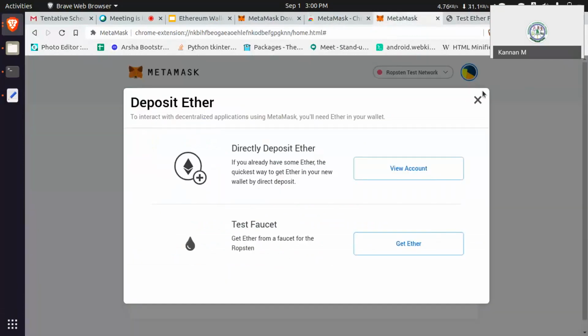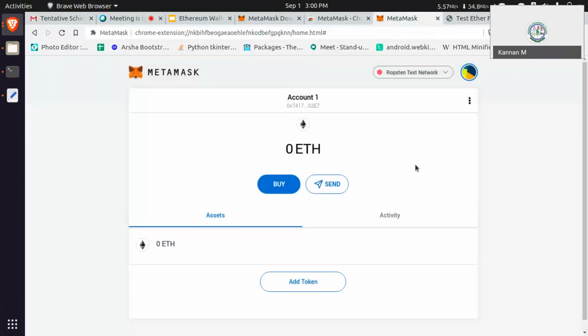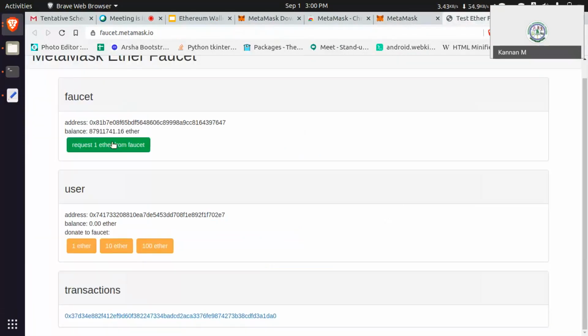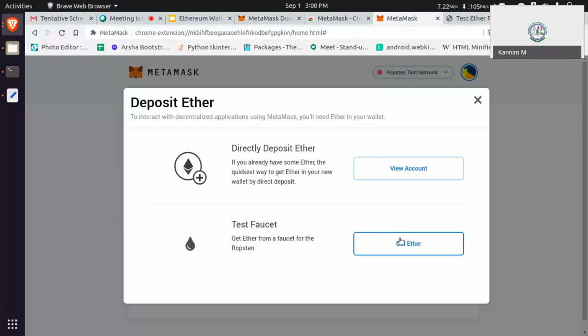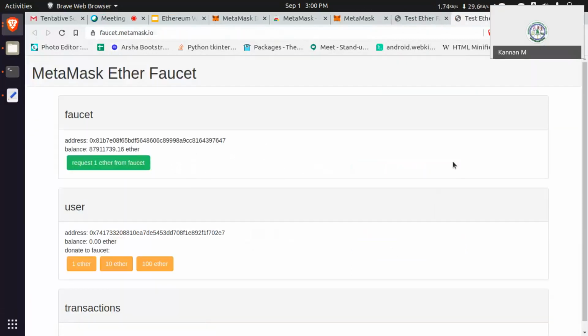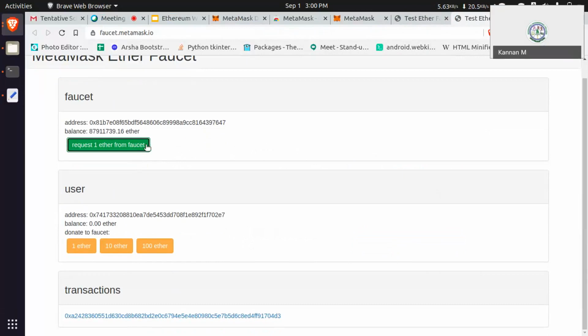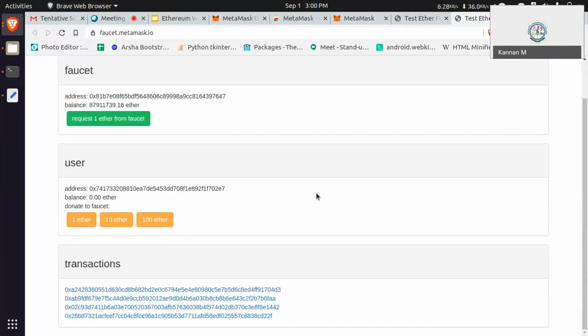We'll see if anyone is facing an issue. Step by step. Just click buy, get ether. It will navigate to the other side. You can see, click one ether, and then click. It will transfer another one ether. If you keep clicking, it will create up to 5 transactions.